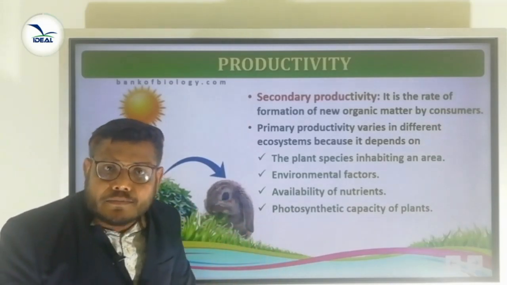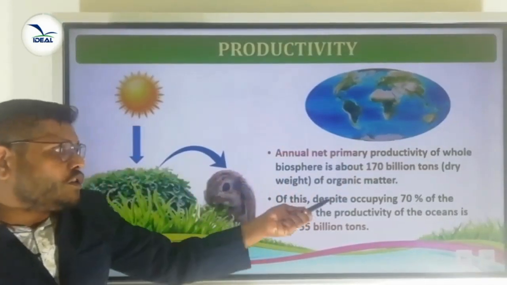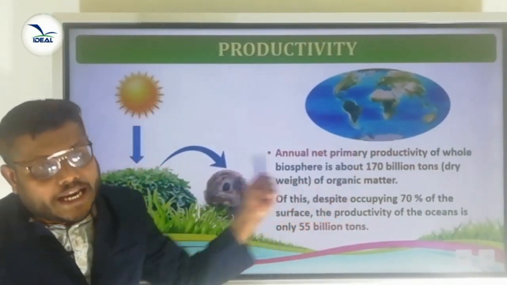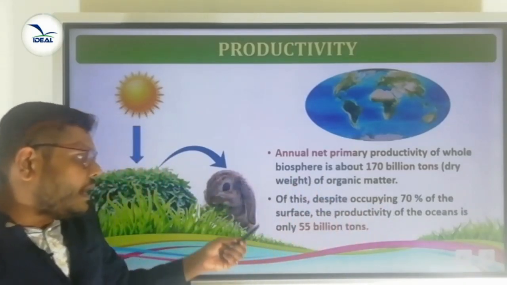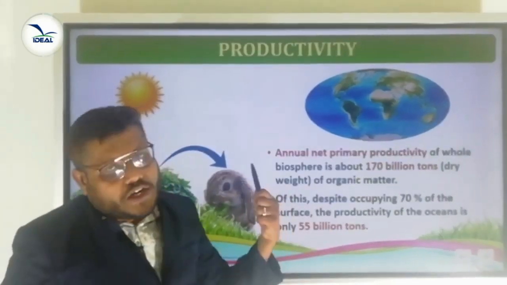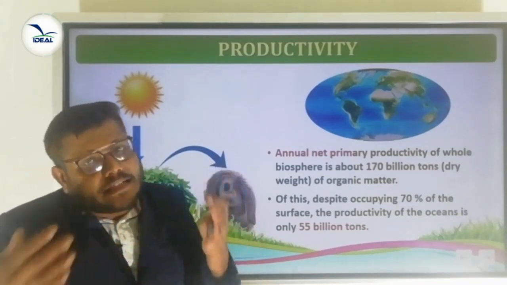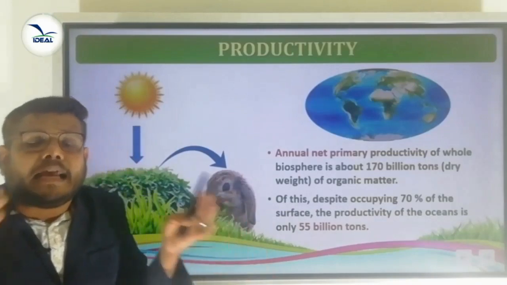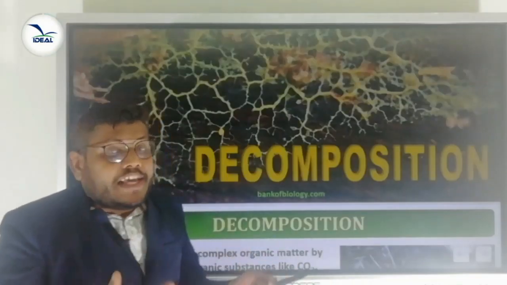Is it clear? Look here, annual net primary productivity of the whole biosphere is about 170 billion tons dry weight of organic matter. Of this, despite occupying 70% of the surface, the productivity of the ocean is only 55 billion tons. This is the productivity. Here primary productivity and secondary productivity are there. We already explained the primary and secondary productivity. Is it clear?